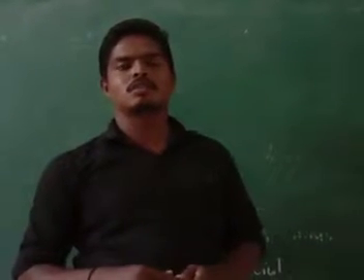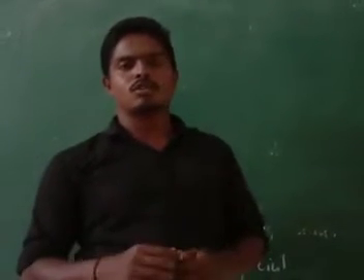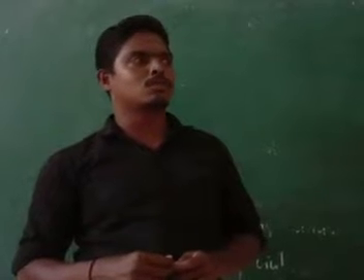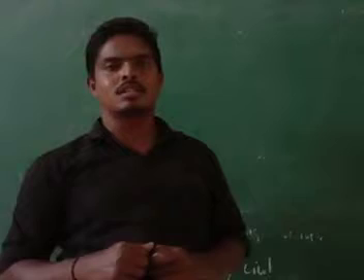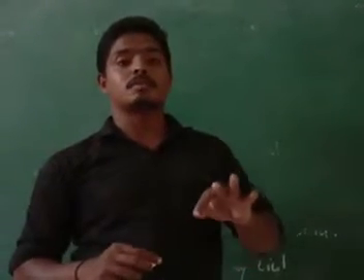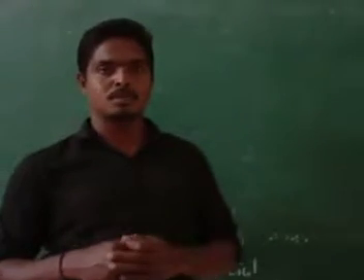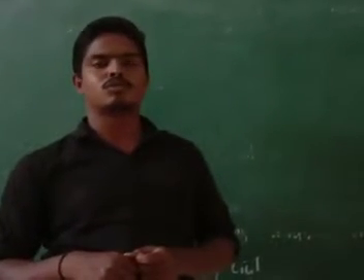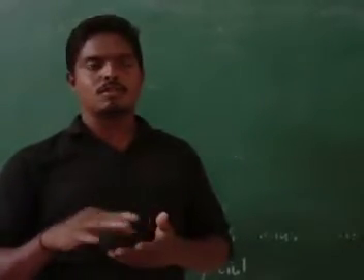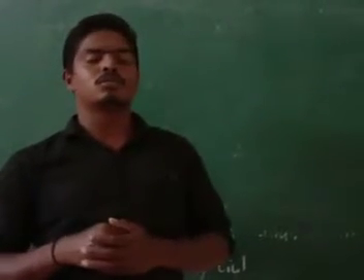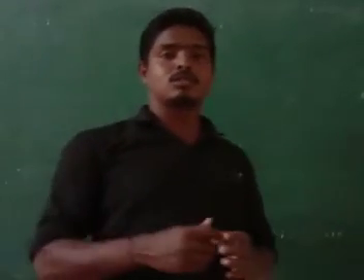Last class I was discussing transpiration, and I told you the types of transpiration. I will just revise the topic. What is transpiration? I told you the loss of water in the form of water vapor through stomata is transpiration. And there are three types: stomatal transpiration, lenticel transpiration, and cuticle transpiration. Stomatal transpiration happens through stomata, lenticel through lenticels, and cuticle transpiration happens through the waxy layer or outer covering of the epidermis.